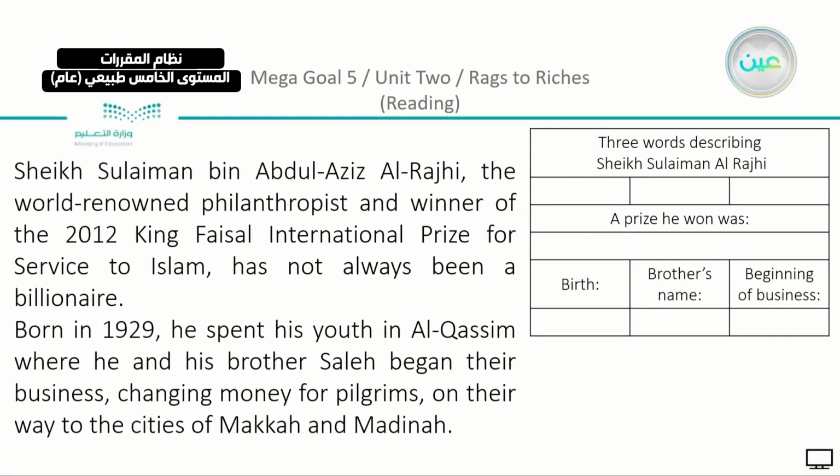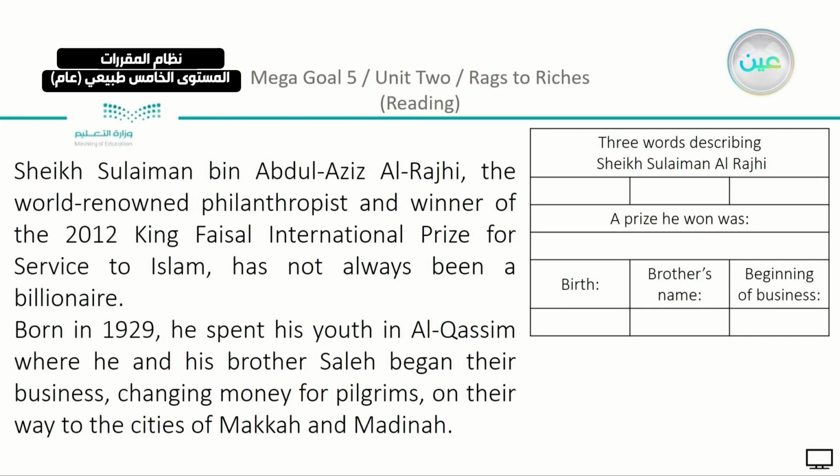Now, these are the 2 first paragraphs. We have the table, so we are quickly going to see what are the basic points that we have in the reading. Starting with 3 words describing Sheikh Sulaiman al-Rajhi. So instead of just reading very quickly, just scan and look for 3 words that describe Sheikh Sulaiman al-Rajhi from the beginning. 3 words.